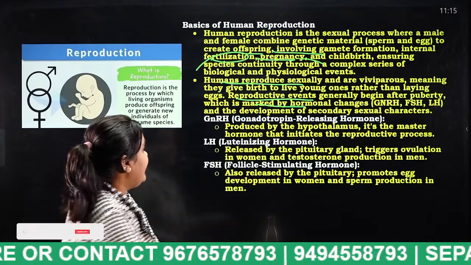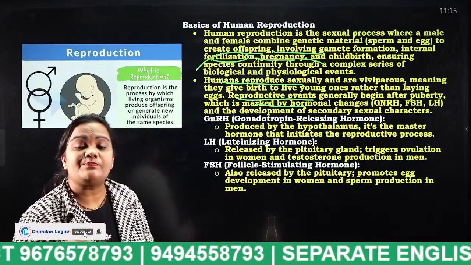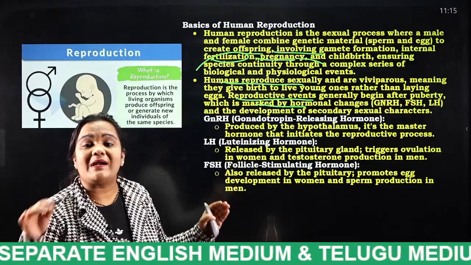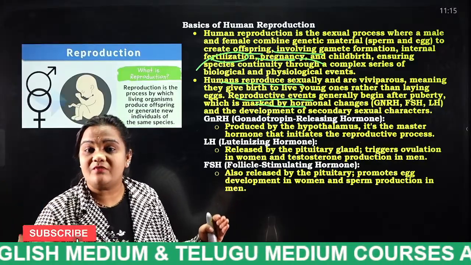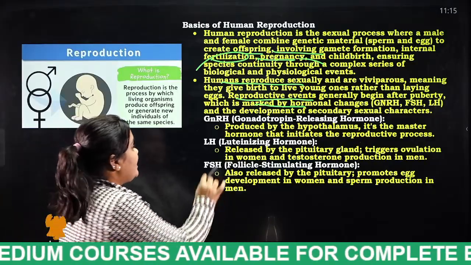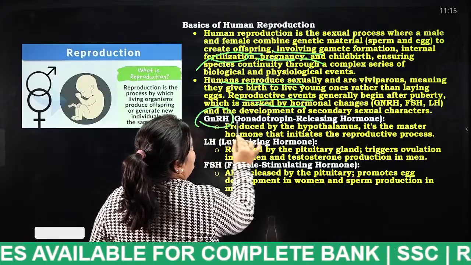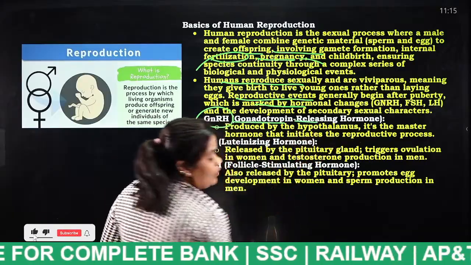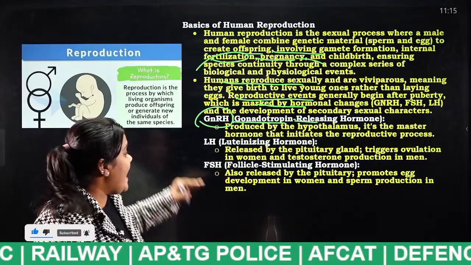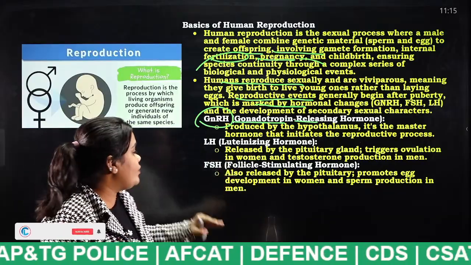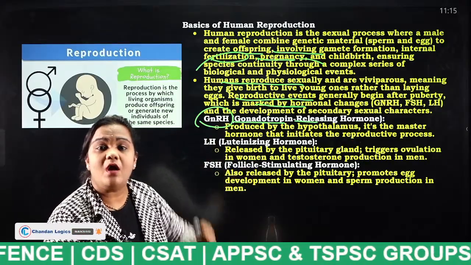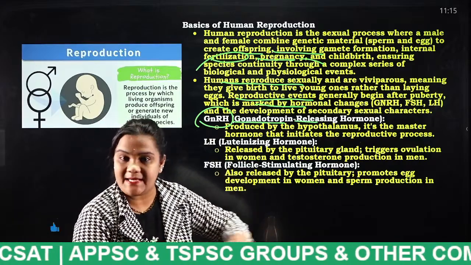Next, what are the hormones responsible for the human reproductive system? Very, very important, students. What are those? GnRH, gonadotropin releasing hormone, along with luteinizing hormone and follicle stimulating hormone. These hormones are all secreted by the pituitary gland.